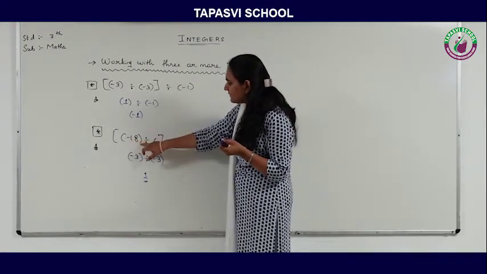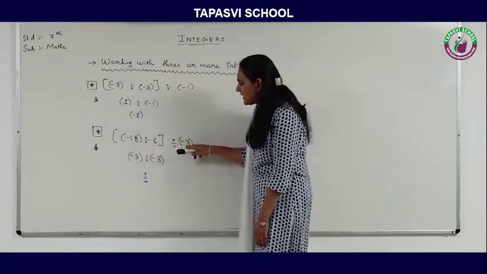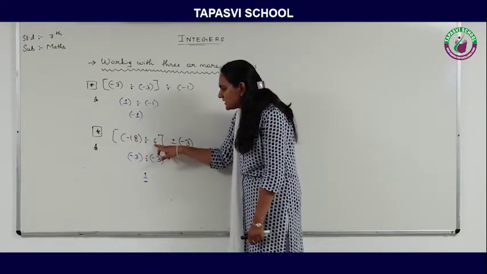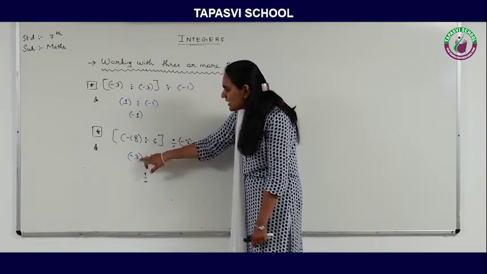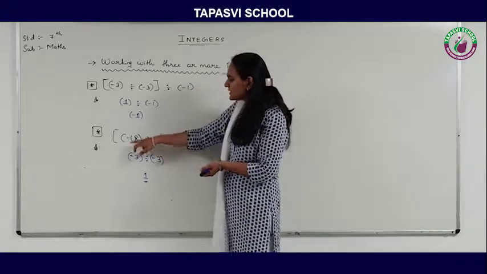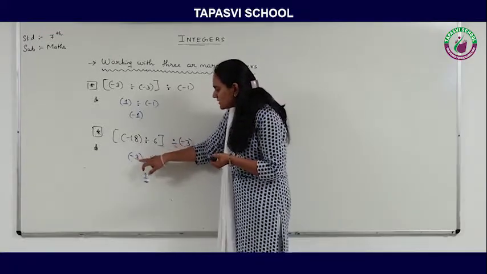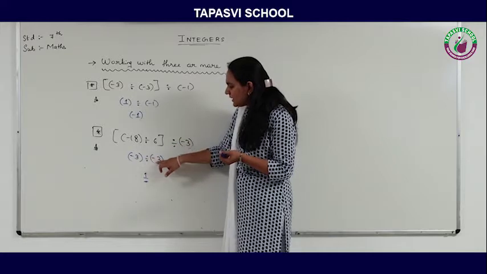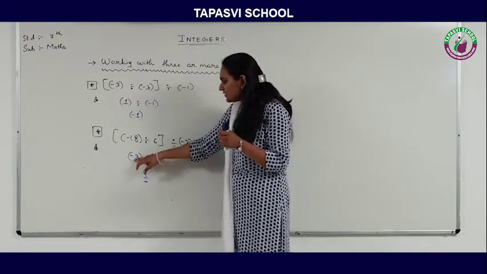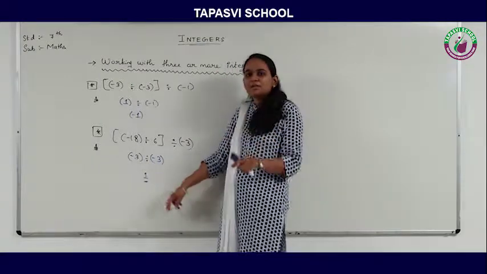Next one, minus 18 divided by 6 divided by minus 3. First we need to solve this particular square bracket. So minus 18 divided by 6, the answer is 3. Now this is negative and this is positive. So if one is negative and another is positive, we always give the answer a negative sign. So minus 3 divided by minus 3. Now again 3 divided by 3 is 1. Now both the integers have the negative sign, so we need to give the answer as a positive one, because if both the signs are negative, they will cancel and the answer will always be a positive one.